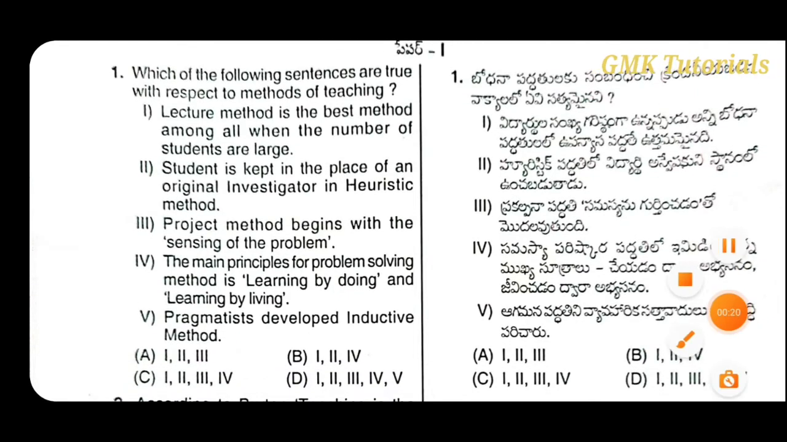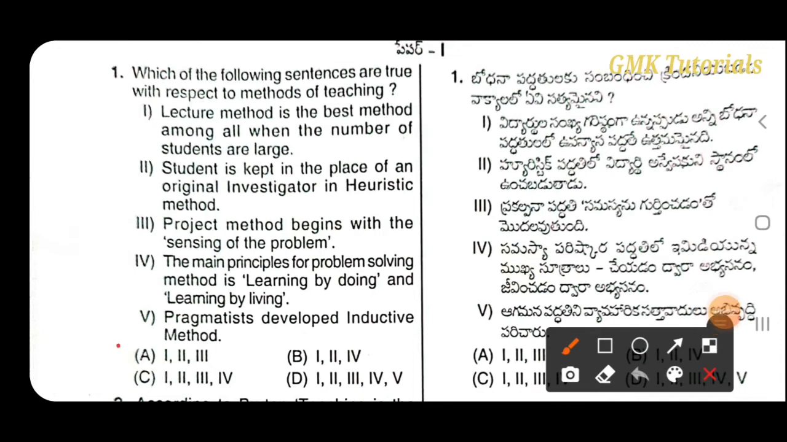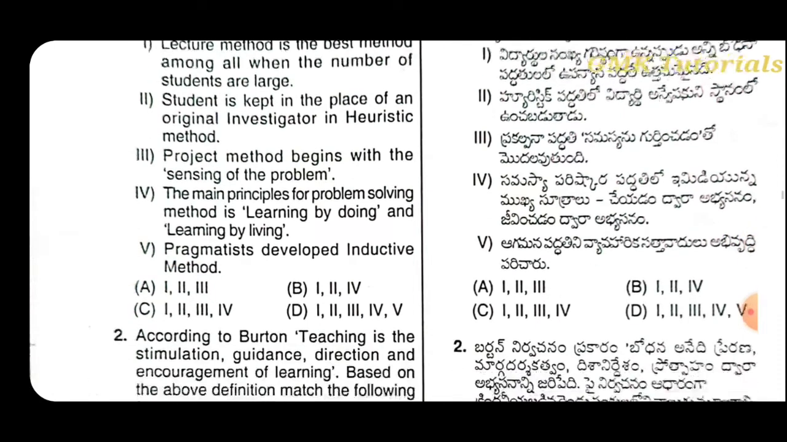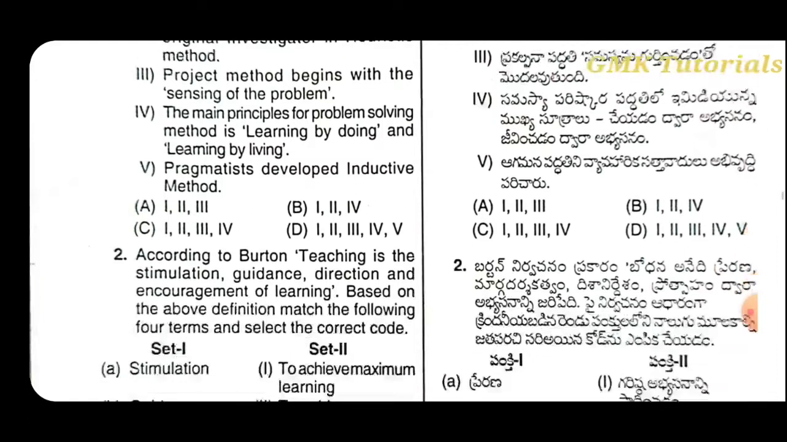So the correct answer here is 1, 2, 3. These three statements are the methods of teaching. The first one is that the lecture method is the best method among all when the number of students is large. The second option is that the student is kept in the place of an original investigator in the heuristic method. Project method begins with the sensing of the problem. These three are related to the methods of teaching. So the correct answer is 1, 2, 3, Option A.